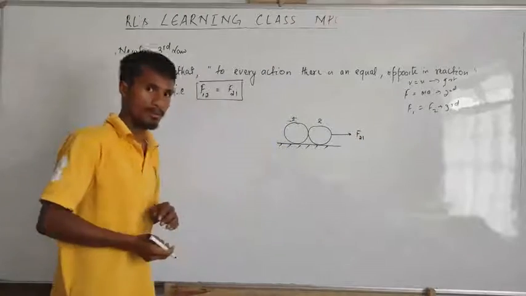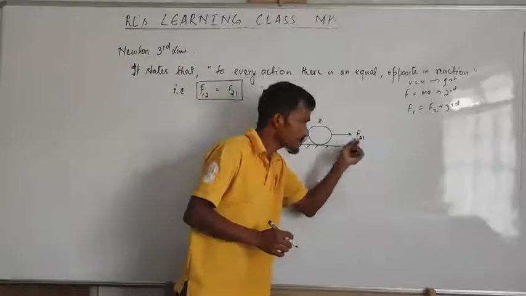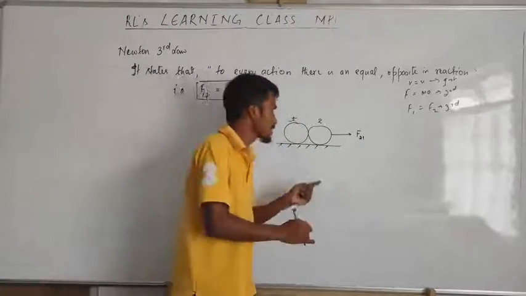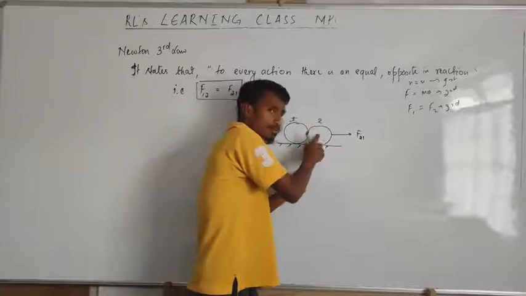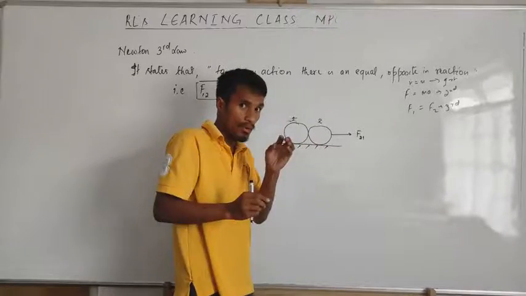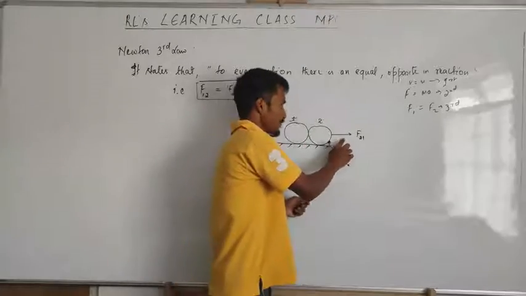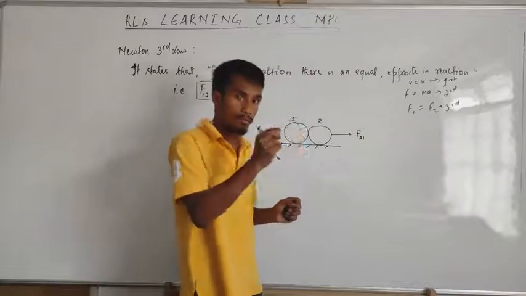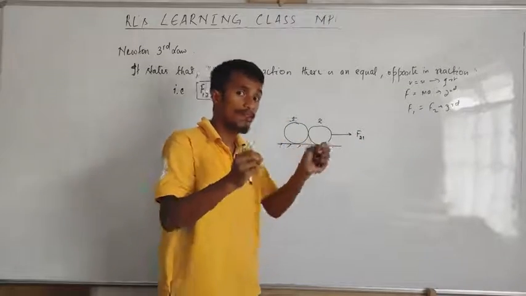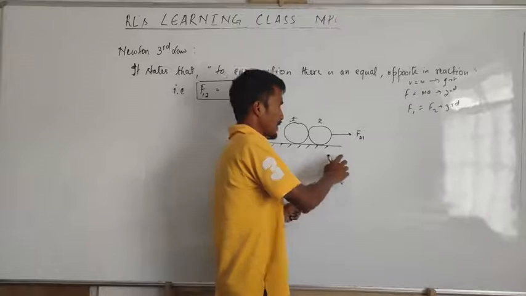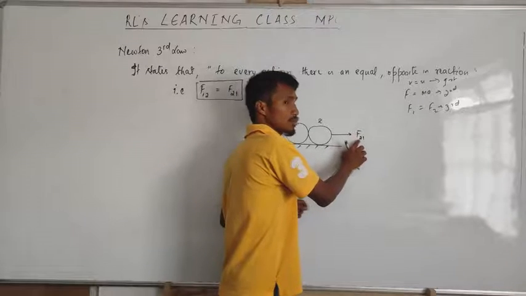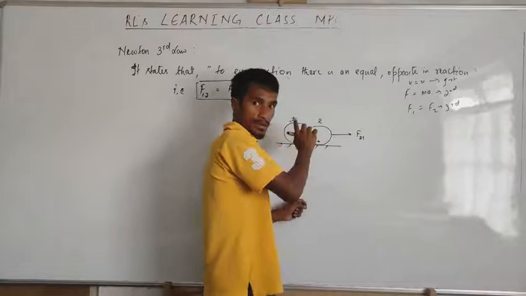F21. What's the meaning of this? Let's say this F21 is the force exerted on object 2, by who? Object 1. Then force exerted on object 2 due to object 1.